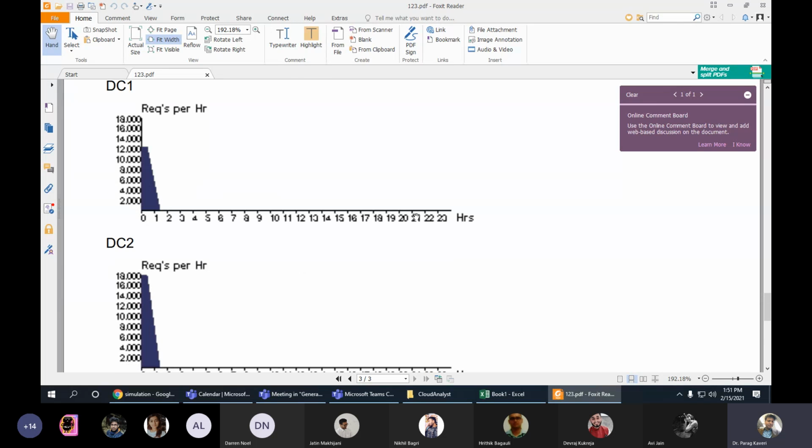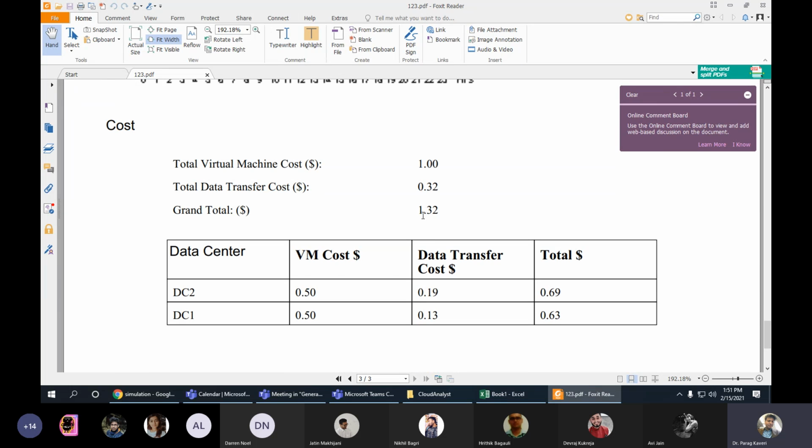And when you come below, you will also be able to see the cost. So data center 1, the cost was 0.50. Data center 2, the cost was 50. Data center 1, the cost was 50.50. The data transfer cost was 0.19 because there were 3 machines which communicated with data center 2.